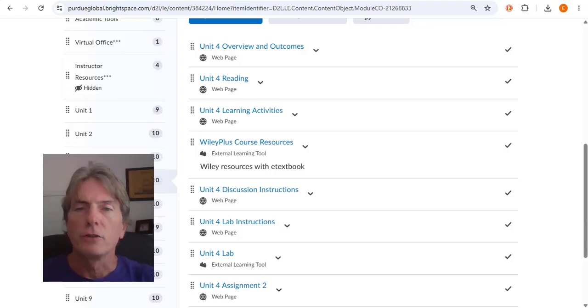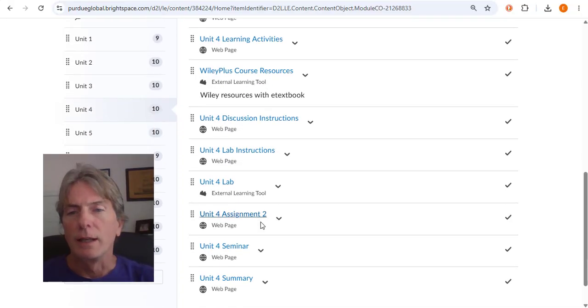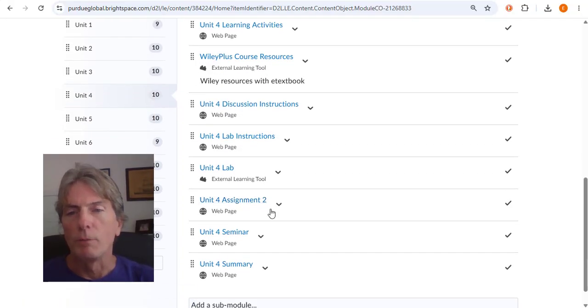This week, in addition to your Wiley Plus work, you also have to do a short paper. And you can find that information in the assignment 2 area where it says web page. You need to submit this in the Dropbox area under assignment 2.